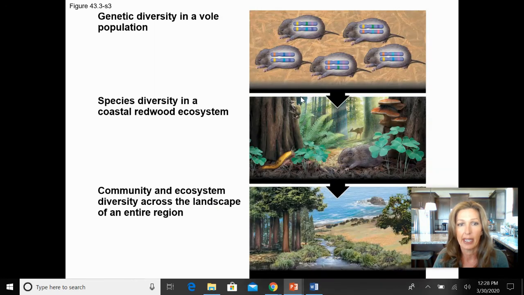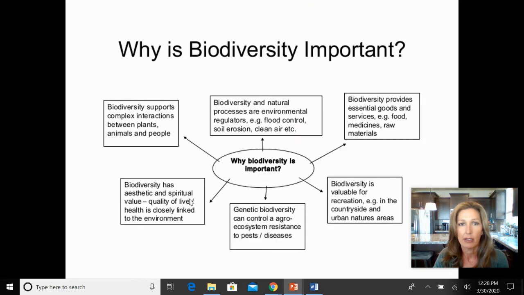So here are diagrams from your book, again recognizing these different levels of biodiversity from genetic to species to this community or ecosystem diversity within a region is what we need to understand. But this is really a key part we need to address: why is biodiversity important? And actually, there are numerous reasons why. It really has to do with the interconnectedness of all life on this planet.